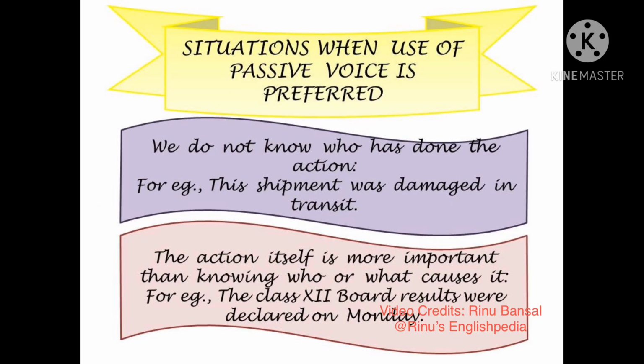Finally, it is now time to discuss the situations when we should use the passive voice. The passive voice is used when we do not know who has done the action. For example, this shipment was damaged in transit. We do not know who damaged it. We just know that it was damaged.